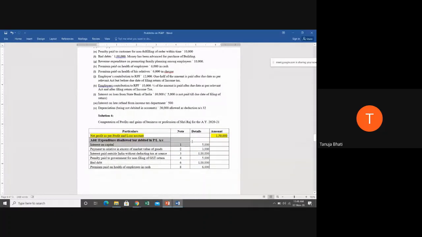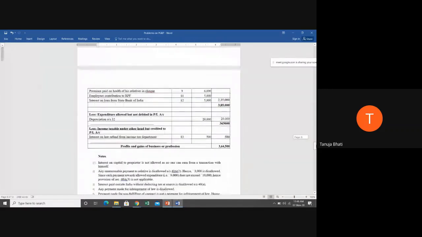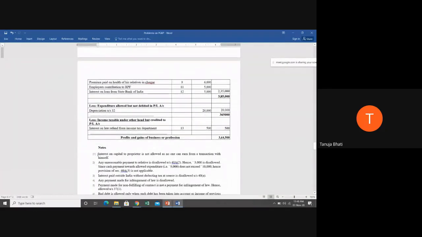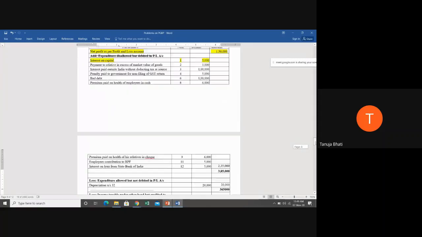Interest on capital. Did everyone understand this adjustment? Okay, so as an example you can write note number 1 in case you want to give any explanation for it. Note number 1: interest on capital to proprietor is not allowed as no one can earn from a transaction with himself. Because the proprietor himself is putting the money into the business, whatever interest is earned on his capital is money that he's giving to himself. So it will be disallowed.